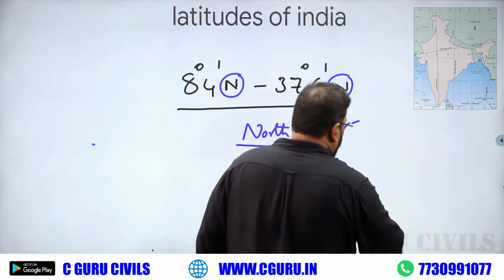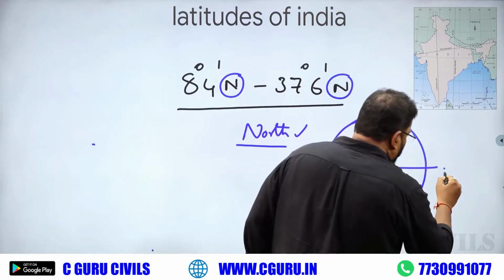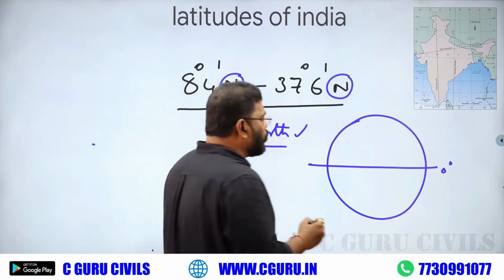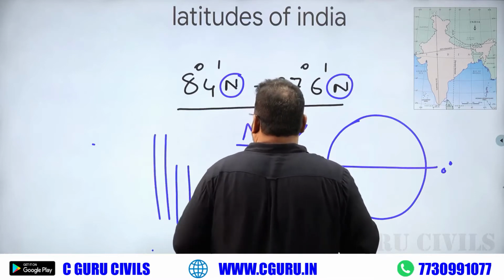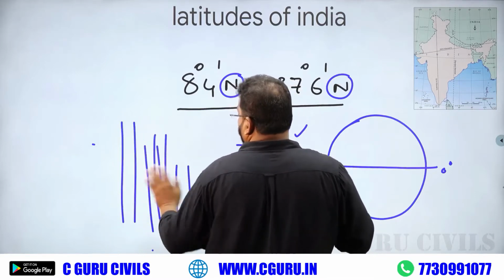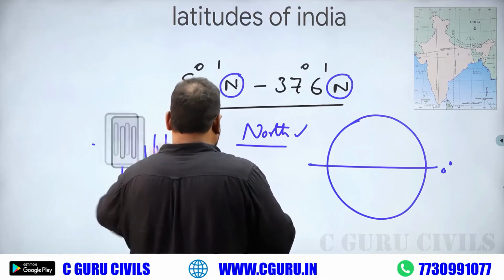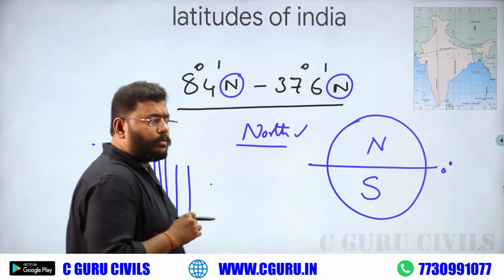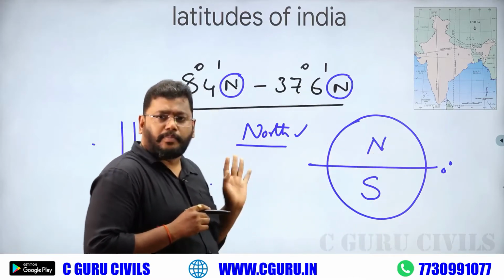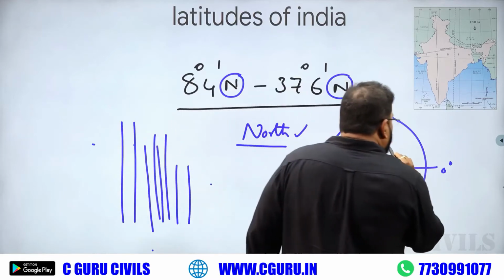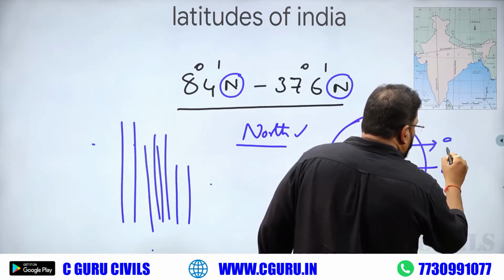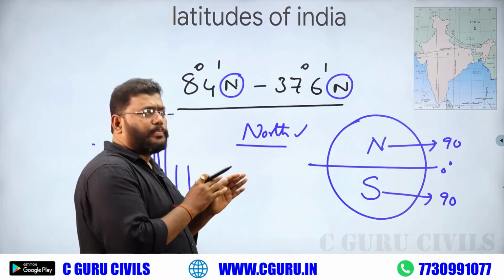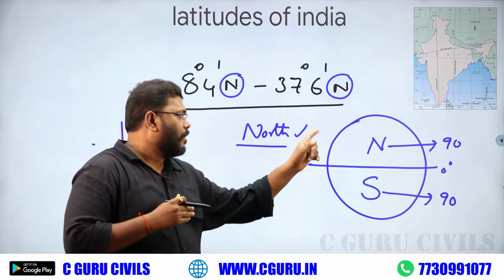If you take a globe, this is the equator. The equator divides our earth into two equal halves. This is the northern hemisphere, and this is the southern hemisphere. In every hemisphere, the total number of latitudes is 90.